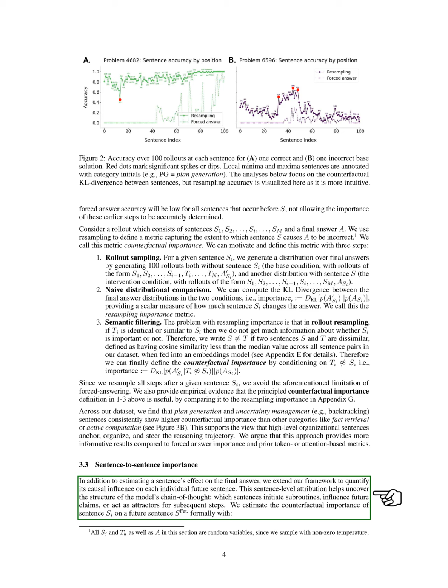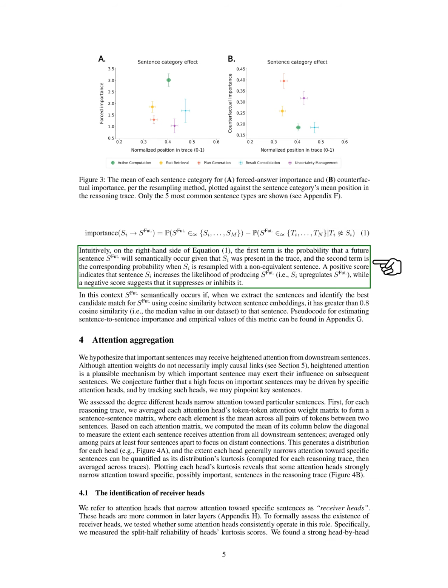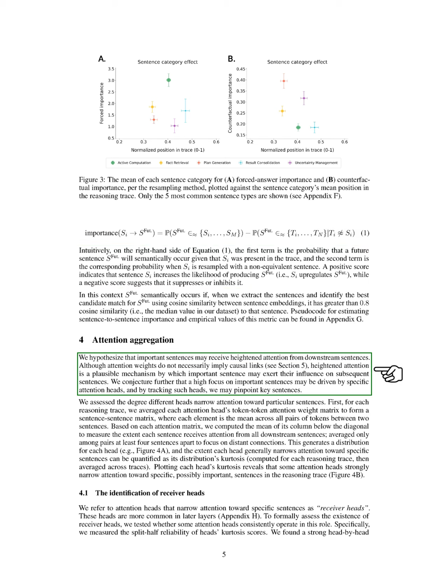We estimate the counterfactual importance of a sentence on a future sentence by comparing the likelihood of the future sentence occurring with and without the original sentence. A positive score indicates that the original sentence increases the likelihood of the future sentence, while a negative score suggests it inhibits it. Lastly, we hypothesize that important sentences attract more attention from subsequent sentences. While attention weights do not imply causation, we believe that heightened attention may be a way for important sentences to influence later ones.